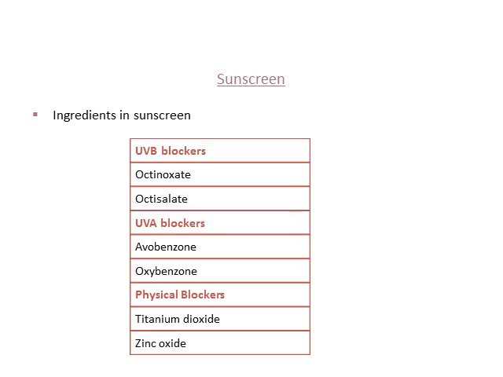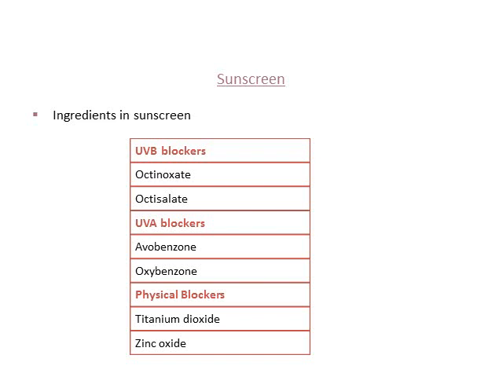So commonly we have UVB blockers such as octinoxate and octisalate, and UVA blockers such as avobenzone and oxybenzone. There are certain physical blockers such as titanium dioxide and zinc oxide. These physical blockers are the best, but have this cost. They don't have any cosmetic appeal.